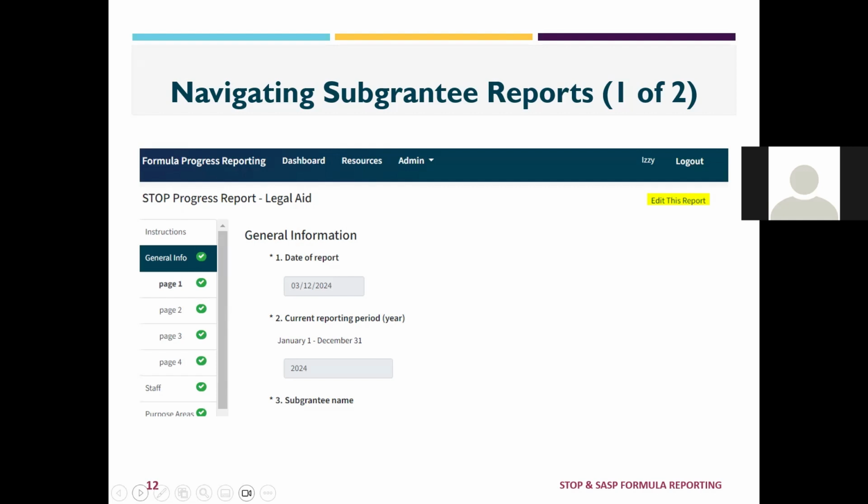When you're reviewing a subgrantee form, you can see that you are able to unlock the fields to make edits by clicking Edit this report in the top right as highlighted. Some other things that are visible on this screen are the left-hand navigation bar, where you can see the different sections have different page numbers, and currently there are green circle check marks next to each page indicating that there are no validation issues. There are validation requirements throughout the form, and the navigation bar will have a yellow exclamation point if anything is a validation error.